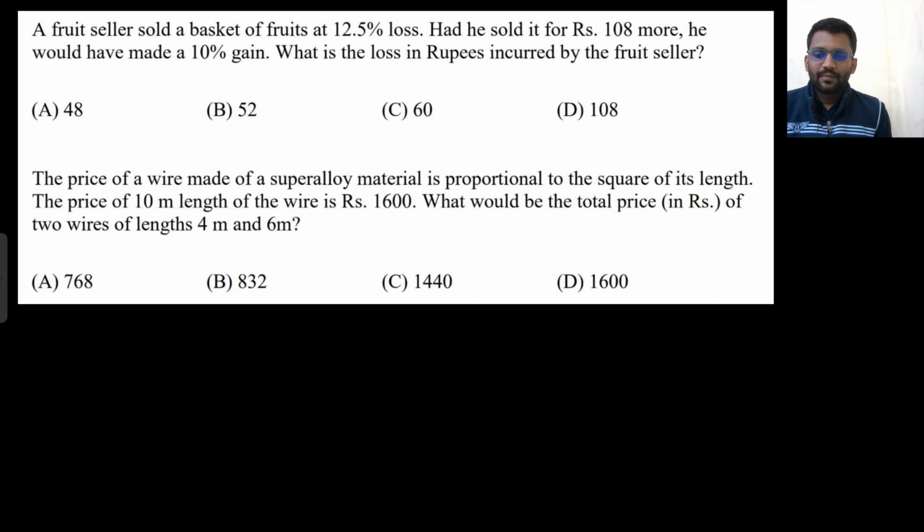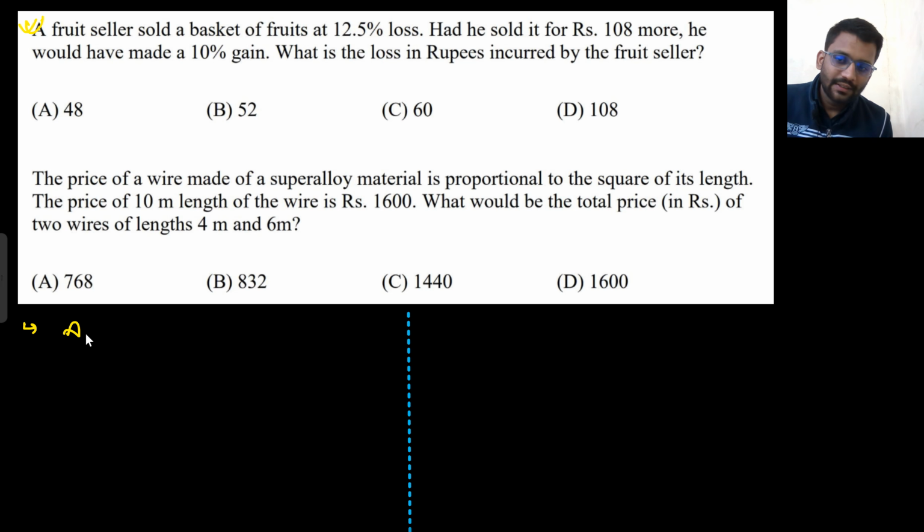These two are easy problems, 6 and 7. So we will solve them in one page only. Let's try the 6th one. This problem we are solving here. A food seller sold a basket of fruits at 12.5% loss. So what was the actual price?